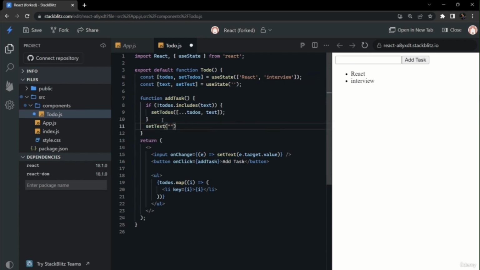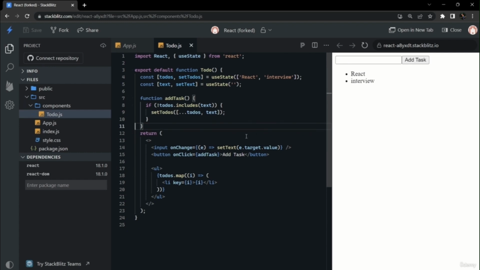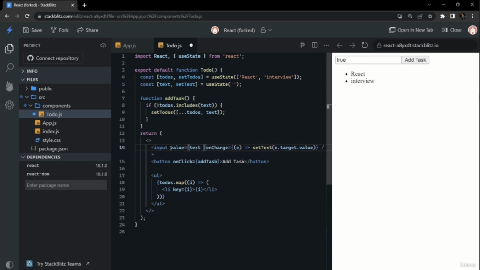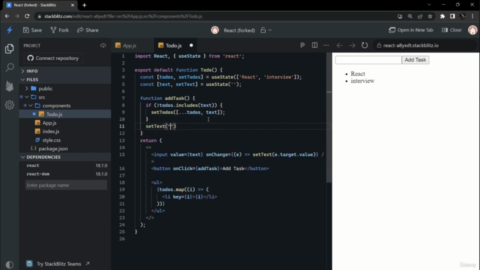Now we will add the functionality that the input should be cleared when the add task button is clicked. For this, we will set text as an empty string. But as we click on the add task button, it is not clearing the input, because on our input tag we haven't added the value attribute. So it is not a controlled component as of now. So we will add value equal to text, so it is controlled now. When we add water, and now we set text as an empty string, if we click the add task button, it should clear our input tag. So now it is working.